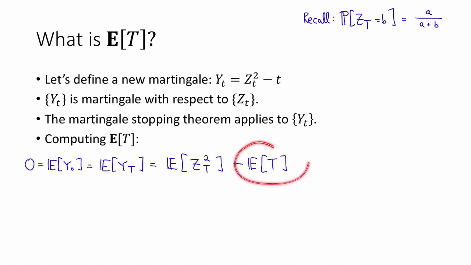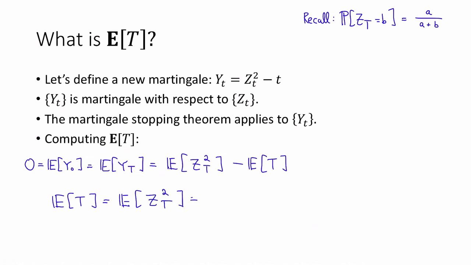So solving for the expected value of capital T, we see that the expected value of capital T is equal to the expected value of z sub T squared. But we know what this is. This is just b divided by a plus b times a squared, because remember, this is the probability that z sub T is equal to minus a, using the thing we already showed, plus a divided by a plus b times b squared.